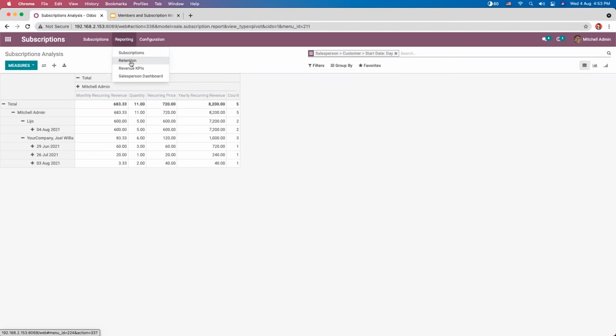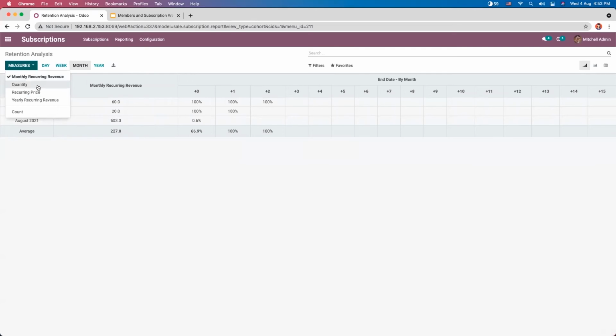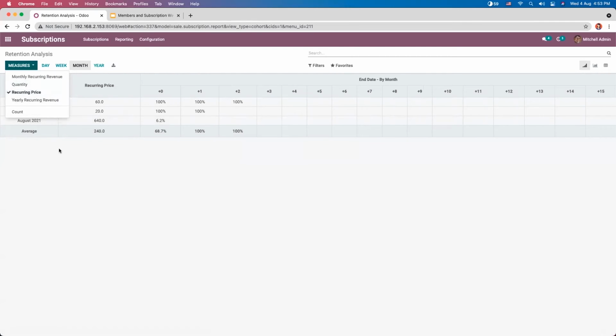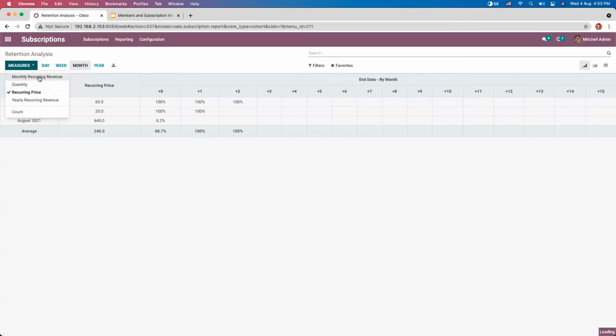Then the next report you can find is retention, that is the retention analysis report. So we can analyze the customer retention. By default, you can see we have a measure count. And if you want to view monthly recurring revenue, you can add that also. That is, you can change the count to monthly recurring revenue. Then if you want to view recurring price, you can add that, and yearly recurring revenue. In this way, according to your need, you can choose a measure.